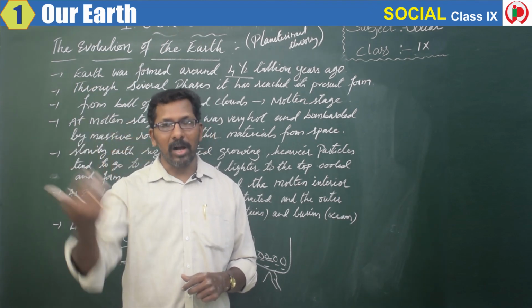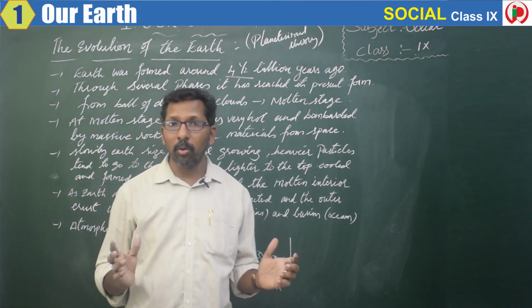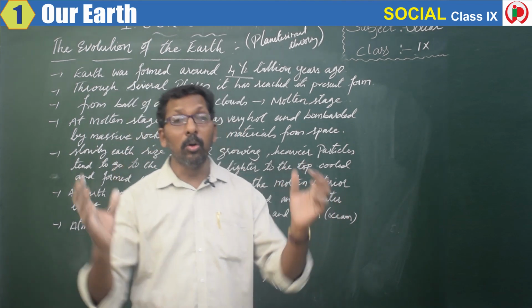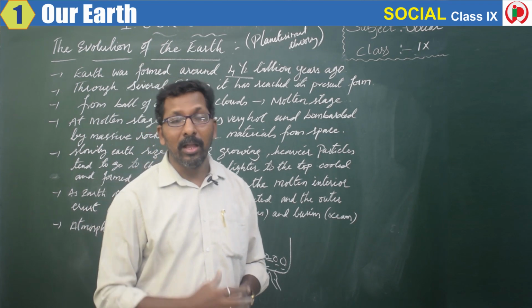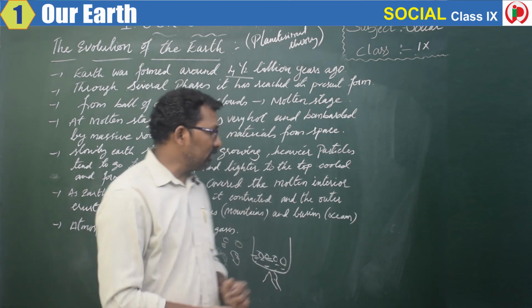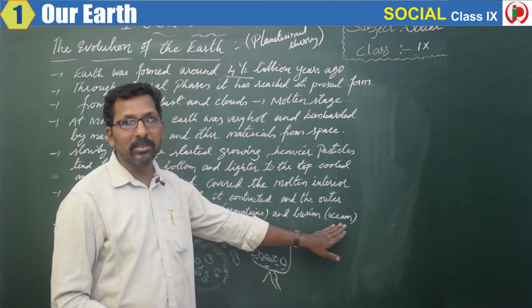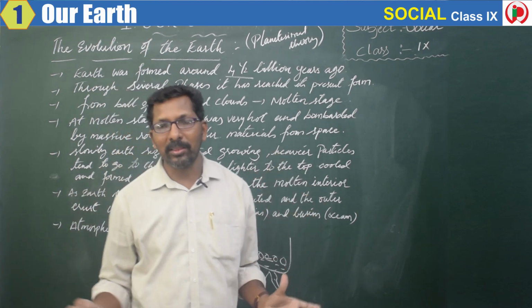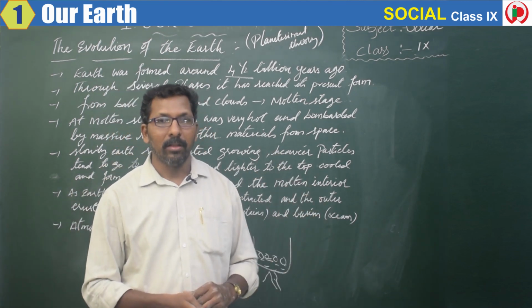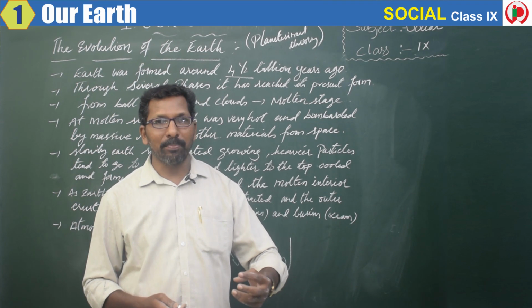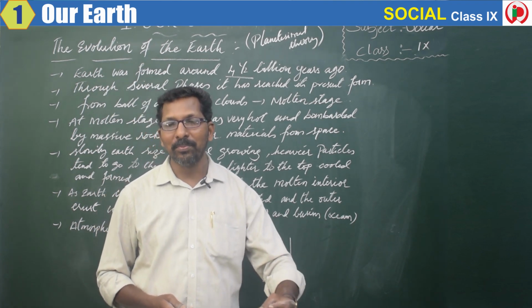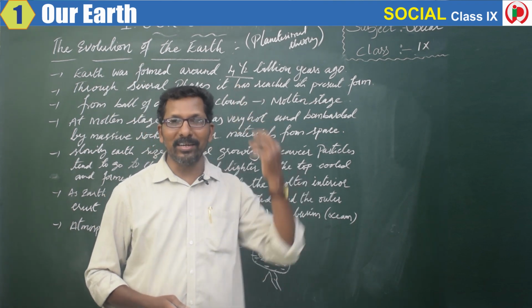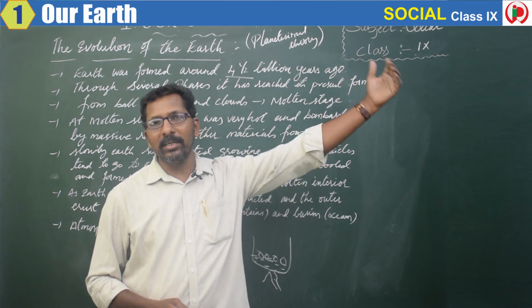After the atmosphere was formed, slowly it started to rain on the planet Earth. The large basins called oceans were filled up with water. Then slowly life began on the planet Earth, around 1 million years ago.